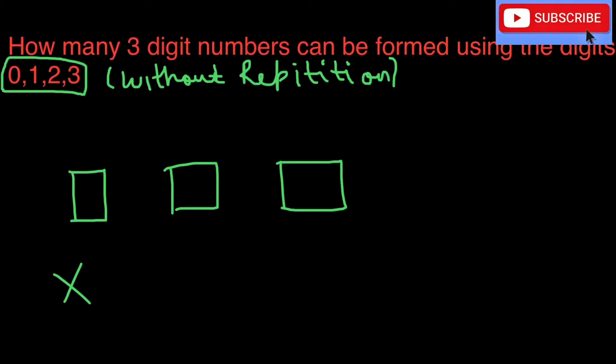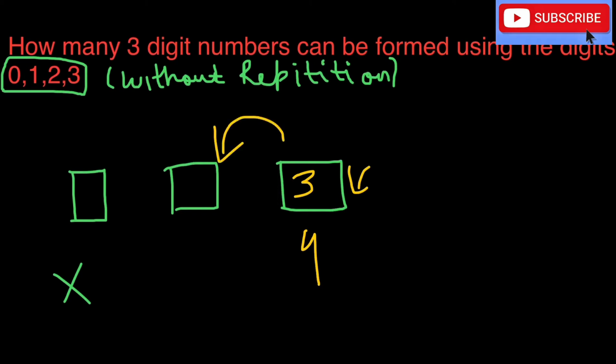Now let us make the different ways and possibilities of filling the boxes. So always start from the end. We can clearly see that the number of ways of filling this box is 4, because 0, 1, 2, 3, all 4 ways satisfy this box. Now, to jump to the previous box, you first have to fill one number. Imagine in your mind, just fill any number among these 4. I fill 3.